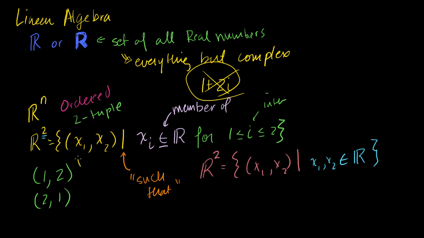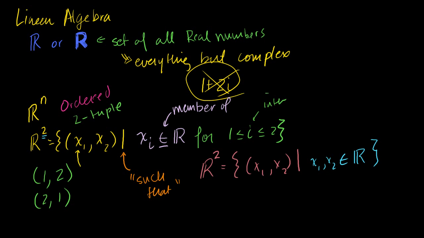So that means that there would have been 100 possibilities there, and then there's another 100 possibilities there. So now your set of all of the possibilities of two-tuples, well, you'd have 100 times 100 possibilities. So you'd have the squared number of possibilities. However many possibilities you have for R, you have that many squared possibilities for R2, which doesn't make a lot of sense because you have an infinite number of possibilities here and an infinite number of possibilities here. So it's almost a greater infinity of potential possibilities.